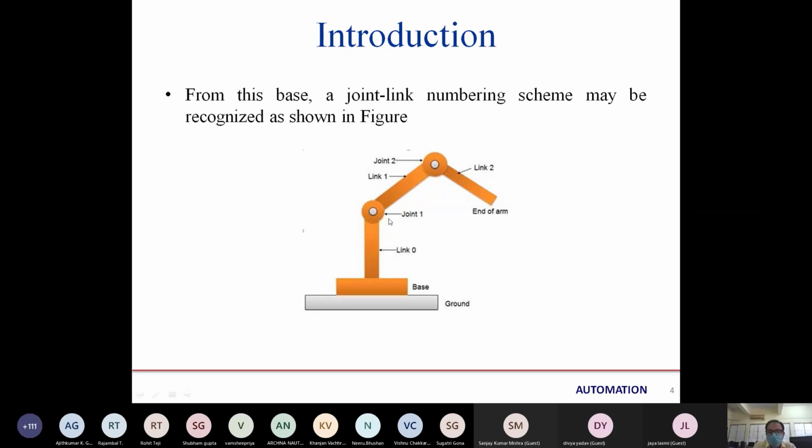So for joint number 1, link 0 is the input link, while link number 1 is the output link. At the same time, for joint 2, link 1 will be the input and link 2 will be the output link. So this is the joint-link numbering scheme we can identify by this. Joint number 1 is the shoulder and joint number 2 is the elbow, which provide additional degrees of freedom.